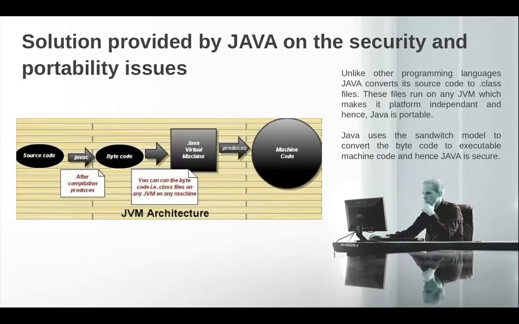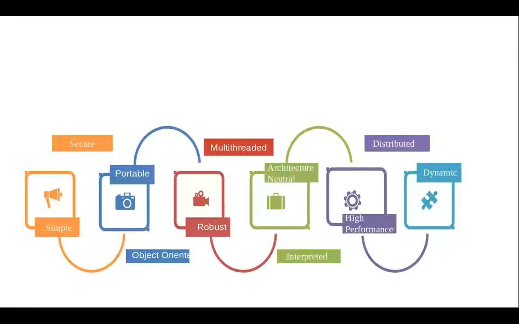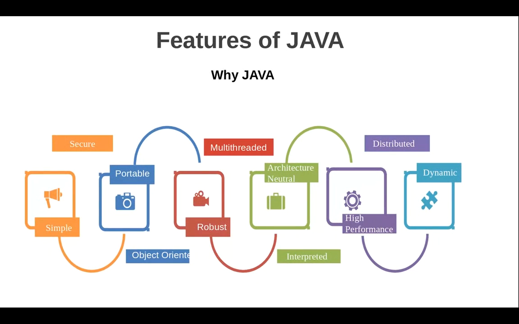This is the reason why Java is a very secure and portable language, and that is why it is much preferred compared to other languages when we come to web applications. Now here we have the features of Java, which give the reason why Java is being used compared to the other languages.